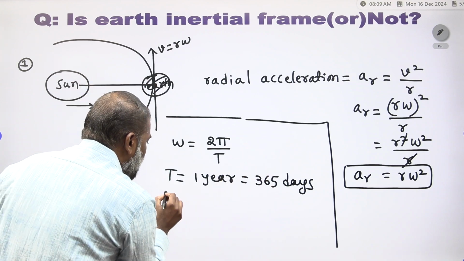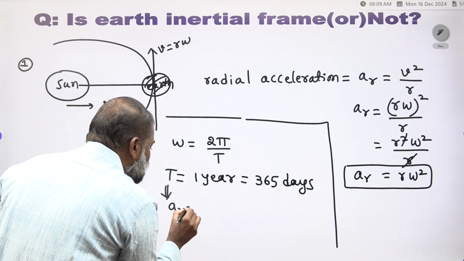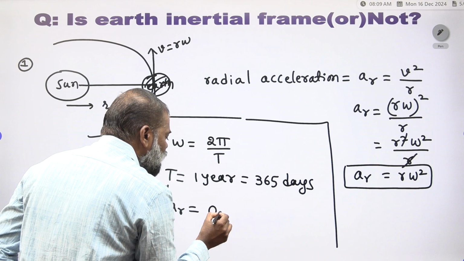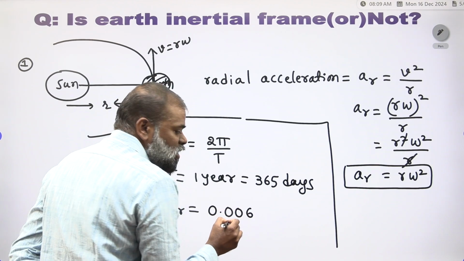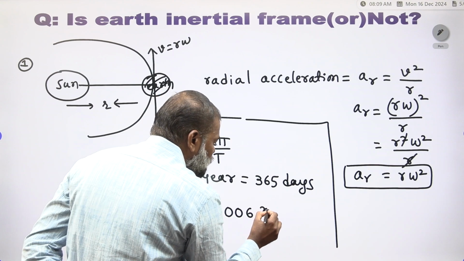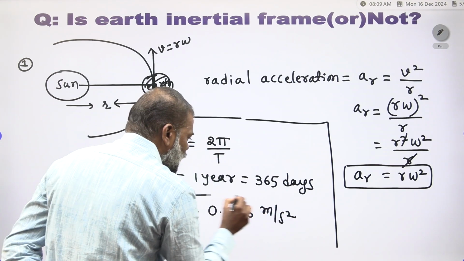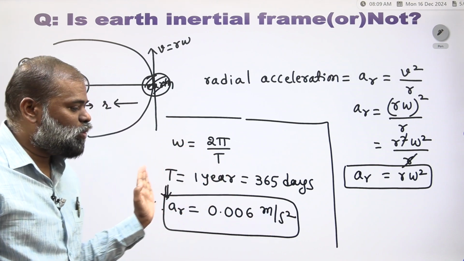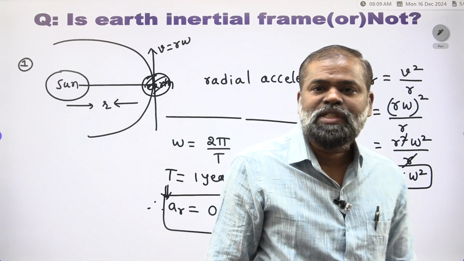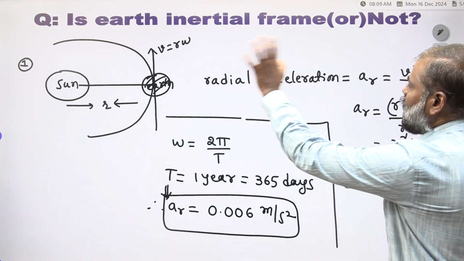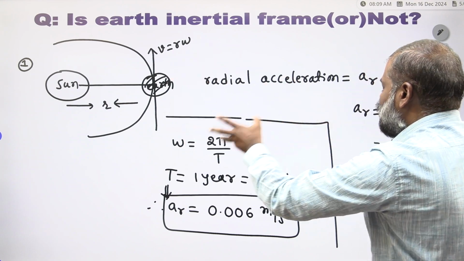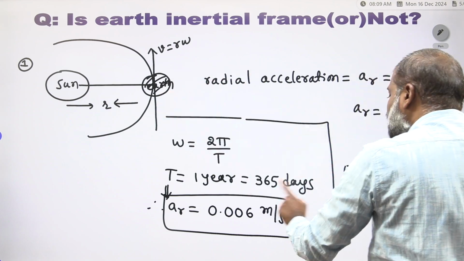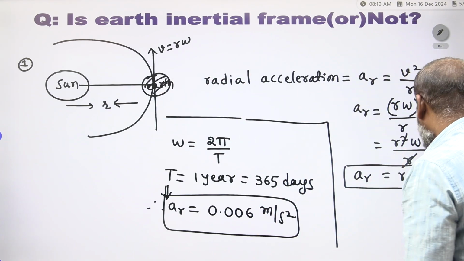Then you substitute there, and you have to find the angular acceleration. Therefore, how much are you getting? 0.006. So, what is the acceleration unit? Meter per second square. You will get 0.006 meter per second square. Clear? We are getting 0.006 meter per second square through the sun-earth motion. The acceleration of the earth is 0.006 meter per second square.